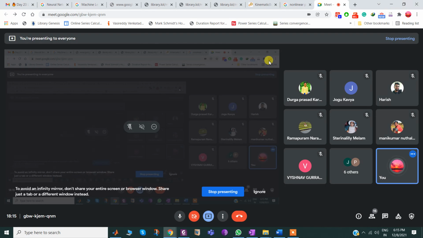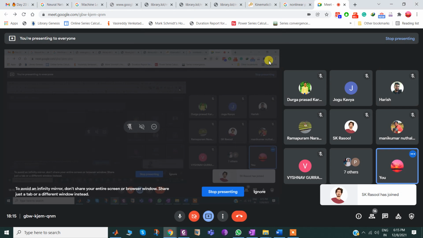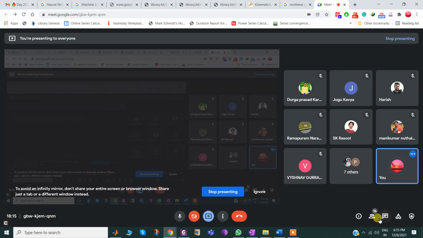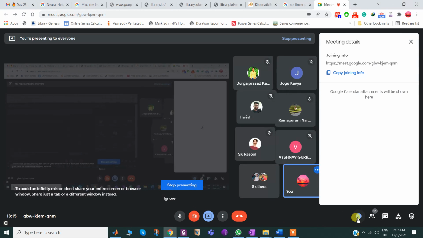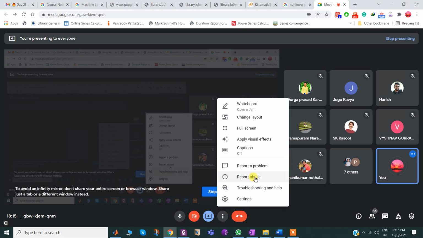40 members I could see here. 15. So from here after, no one will be allowed. Settings.